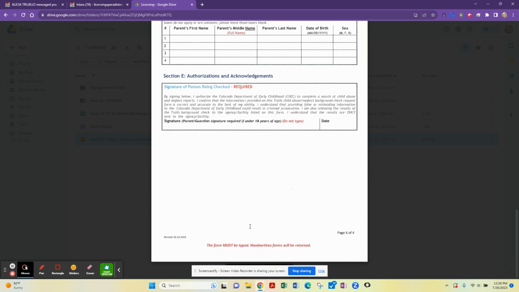Lastly, I want to point out this important information, which reads at the end of every page, and it says the form must be typed. Handwritten forms will be returned. So please make sure that your information is typed in.